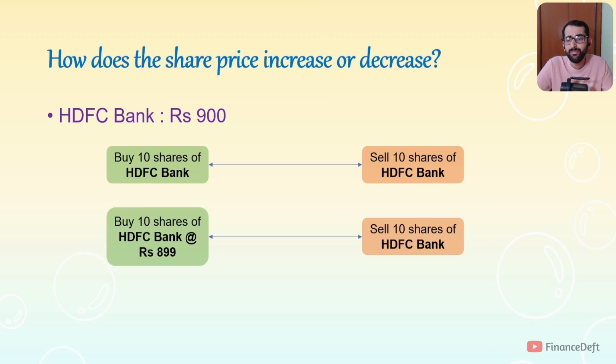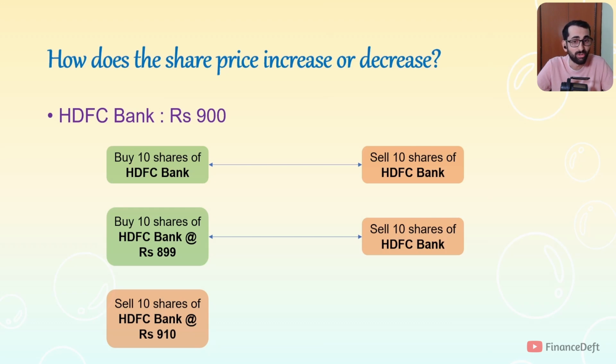Let us say there is some news about HDFC Bank which is positive in nature. Then what will happen? There will be a lot of people who will come to buy the stock, right? And naturally, everyone will say, I will sell my share at a higher price. They will not be ready to sell at a lower price because even the sellers would have heard that news and they want to benefit from this. And they will place limit orders saying that I will sell at 910.